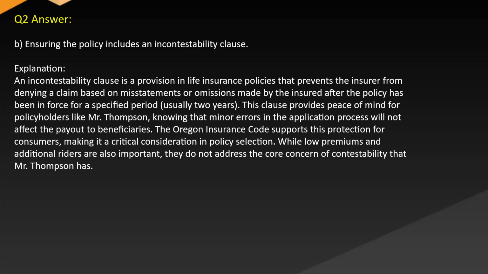Explanation. An incontestability clause is a provision in life insurance policies that prevents the insurer from denying a claim based on misstatements or omissions made by the insured after the policy has been in force for a specified period, usually 2 years. This clause provides peace of mind for policyholders like Mr. Thompson, knowing that minor errors in the application process will not affect the payout to beneficiaries.